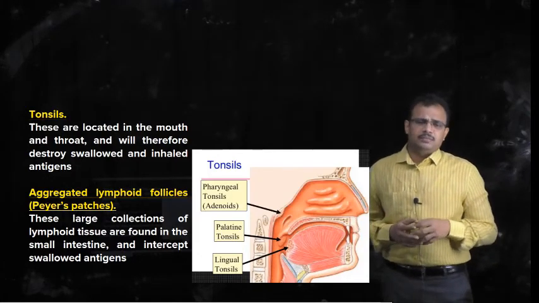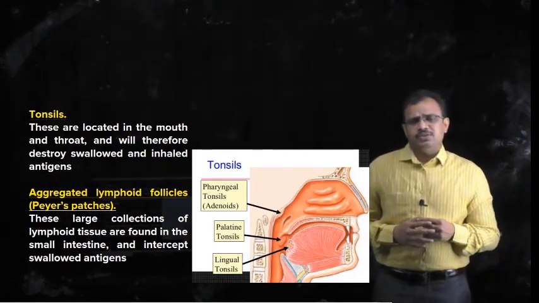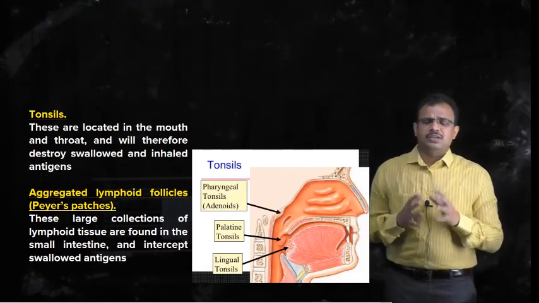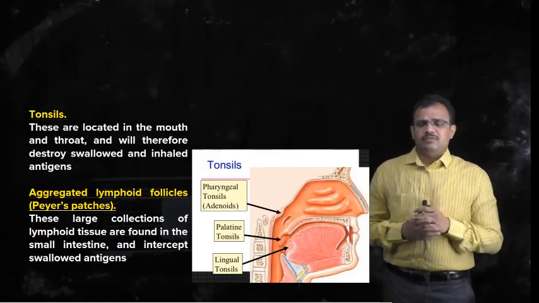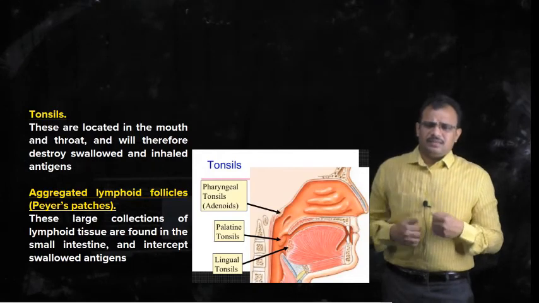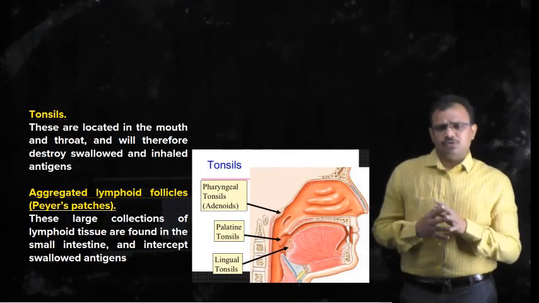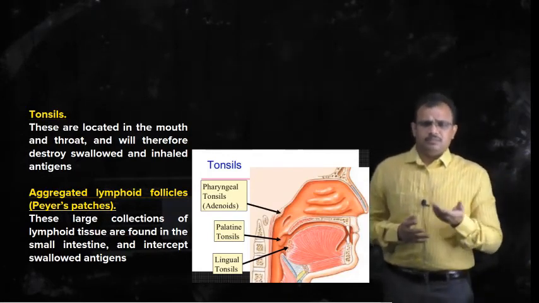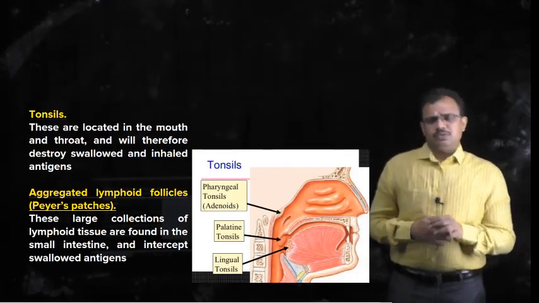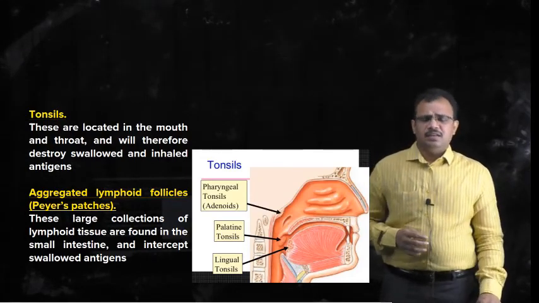The other type of mucosa associated lymphoid tissue is aggregated lymphoid tissue, which is also called Peyer's patches. These are large collections of lymphoid tissue, generally found in the small intestine, and they collect the microbes which enter into the body through food and destroy them by T lymphocytes and B lymphocytes. In this way, mucosa associated lymphoid tissue is involved in protection against invading microorganisms.